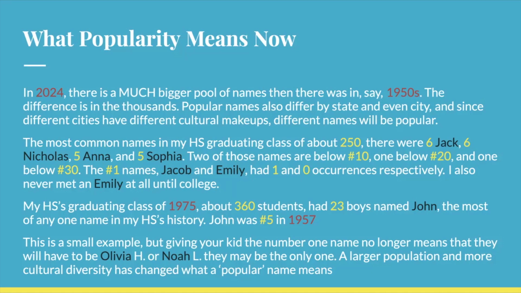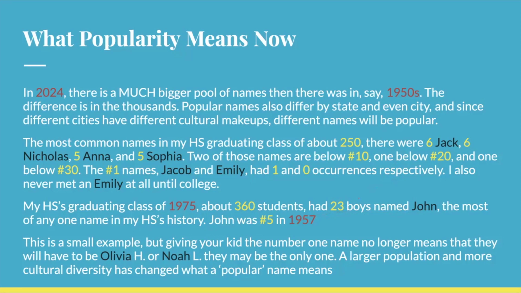But if we look at my high school's graduating class of 1975, so the same exact area, but it was a larger population at the time, so there were 360 students, there were 23 boys named John, which was the most of any one name in my high school's history, which is why I'm choosing this year. And in 1957, when most of these 23 Johns would have been born, it was only the number 5 name. And I believe the second name for that year was like David, which had maybe 18 Davids. So there's quite a few more Johns.